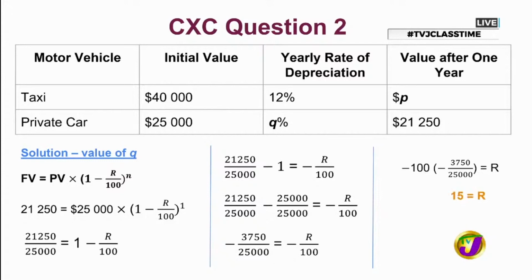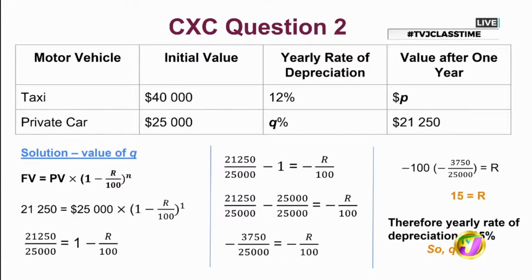Yes. All right. And notice here, before you move on, we're multiplying negative 100 by a value that's negative in the brackets, right? And so you notice that our R value here is a positive 15. But they didn't ask us to find R. So what this information is saying to us is that the yearly rate of depreciation is actually 15%. And by nature of that, Q is indeed 15. So let's stick to those letters that are variables that were used in the question.